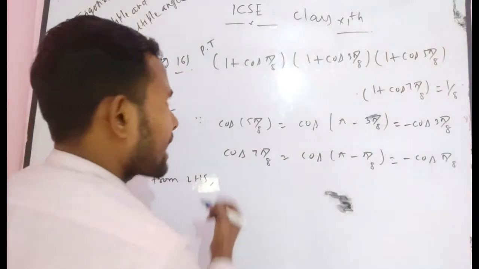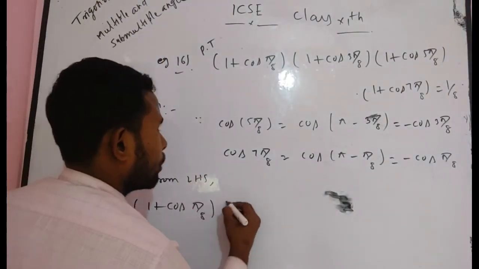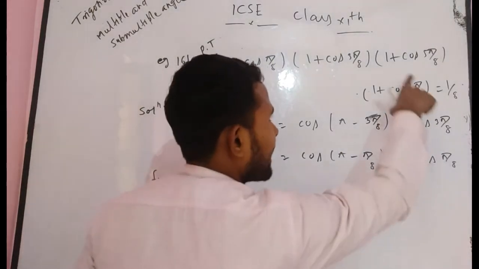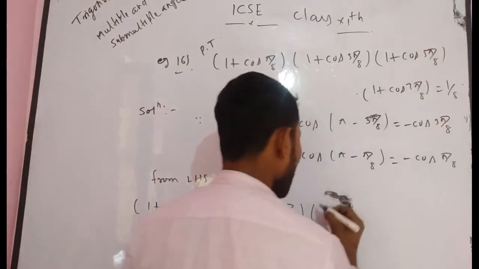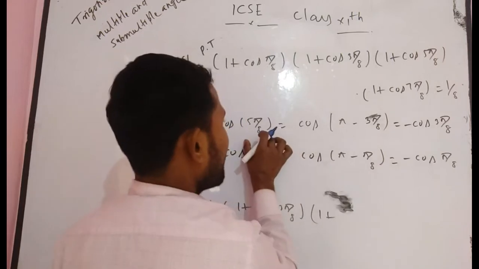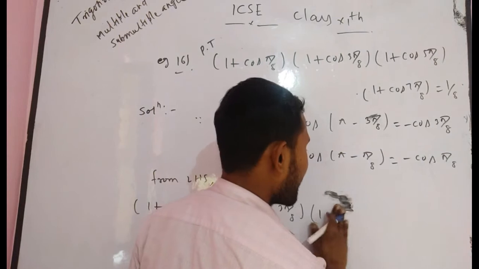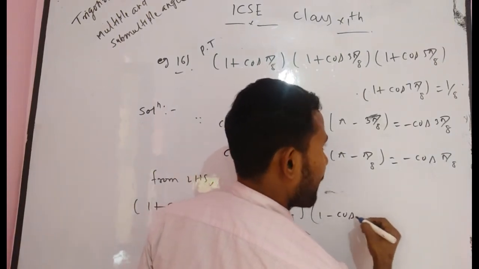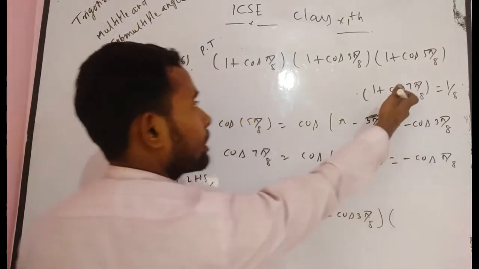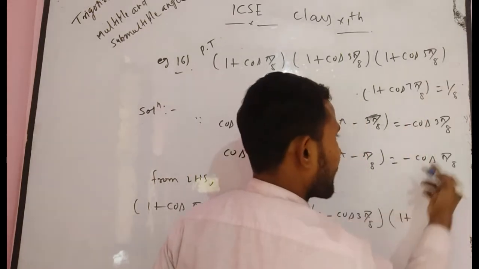If you go from LHS, you get 1 plus cos pi by 8 into 1 plus cos 3 pi by 8 into, here it is cos 5 pi by 8. As you know, cos 5 pi by 8 is equal to minus cos 3 pi by 8, so you can replace it with 1 minus cos 3 pi by 8, into, similarly, here it is 1 plus cos 7 pi by 8, that means 1 minus cos pi by 8.